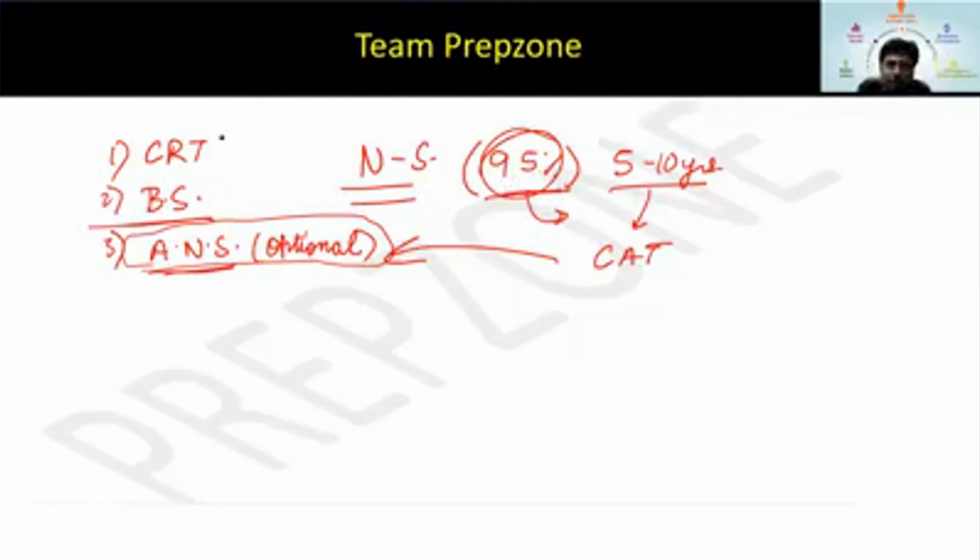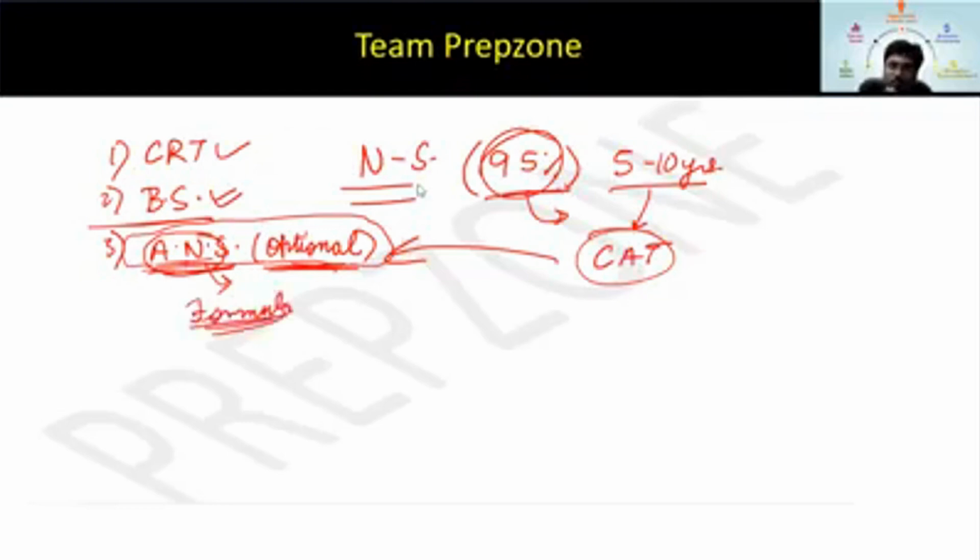So what I was saying is that we will discuss CRT and base system today. Now there's also a session on advanced number system, but I've kept this as optional. Why optional? Because I haven't seen questions in CAT from this section. So that's why I want to skip it. I don't want to give you something which is too much extra, in which too much formula is involved. I want to avoid things in which you have to learn too many formulas, because you might get confused. So that's why I want to eliminate this session.